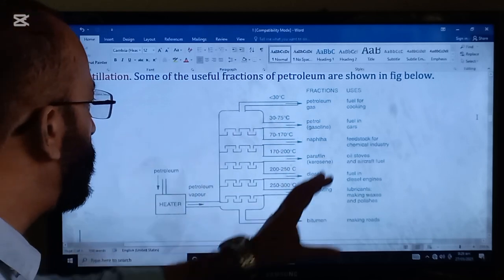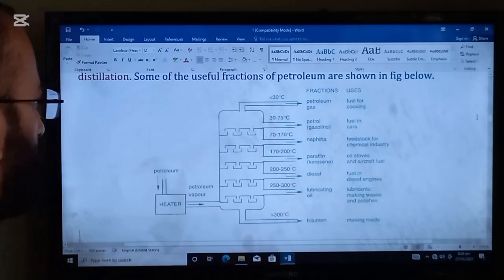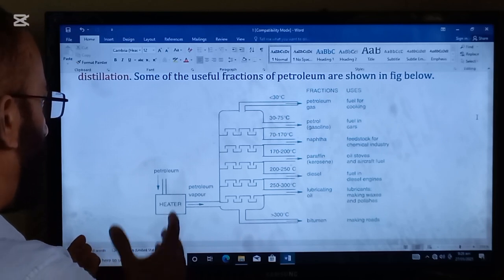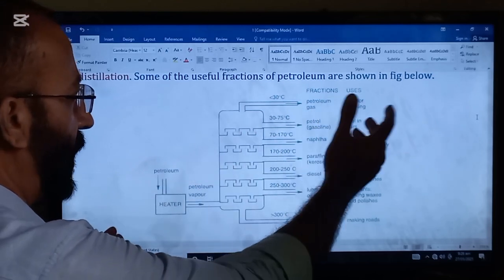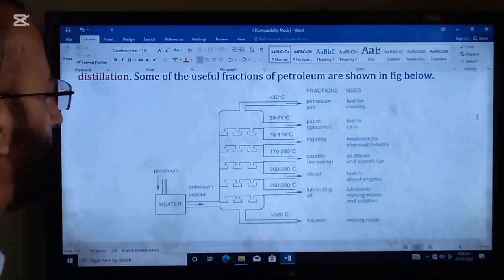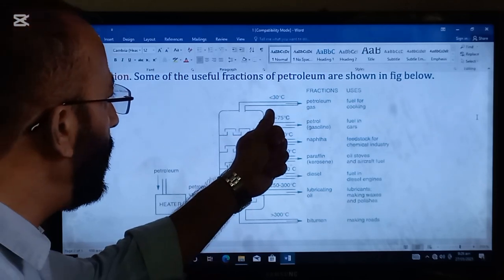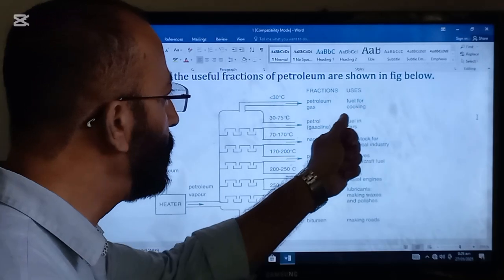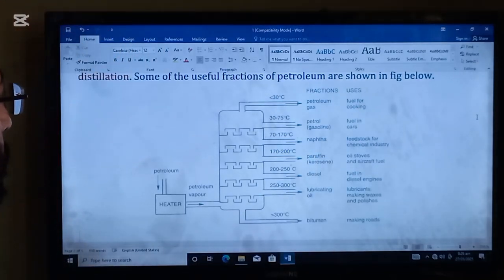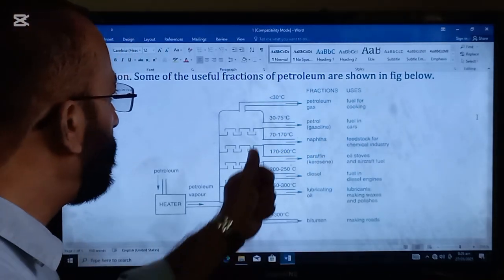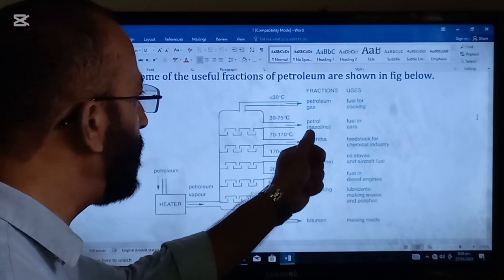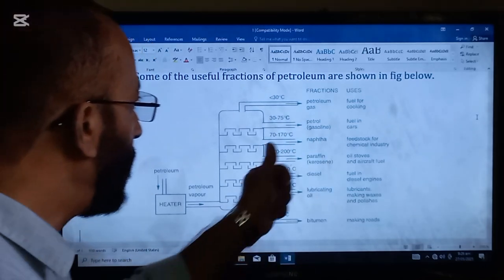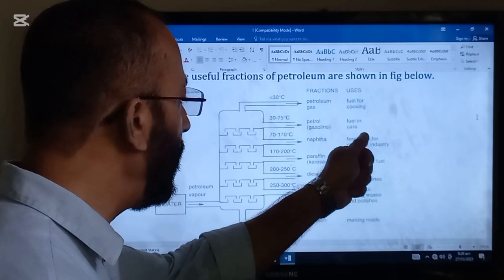So this is the fractional distillation of the petroleum. Through the process of the fractional distillation of the petroleum, we get different useful fractions. At below 30 degrees C, we get petroleum gas, which is used as fuel for cooking. Between the temperature of 30 to 75 degrees C, we get petrol, that is also called gasoline, that is used as a fuel in the cars.